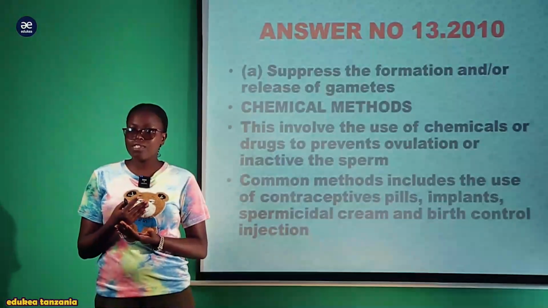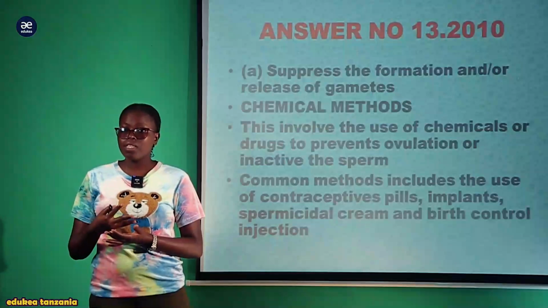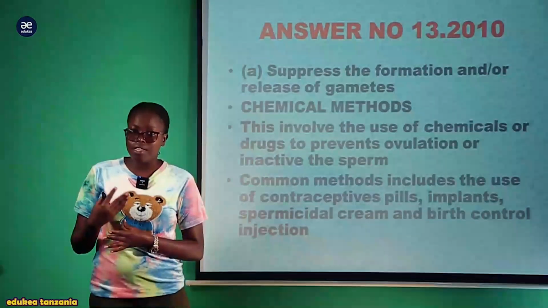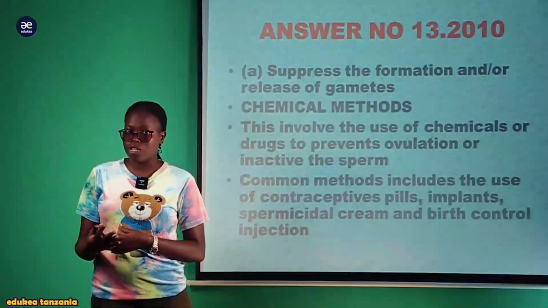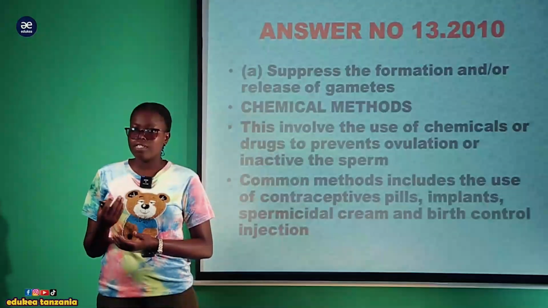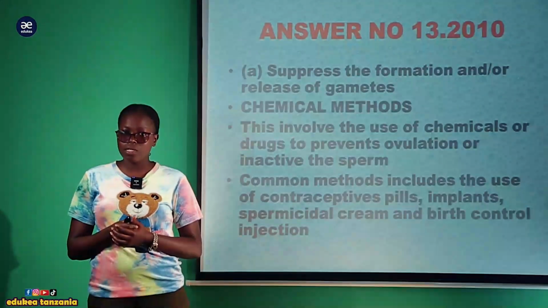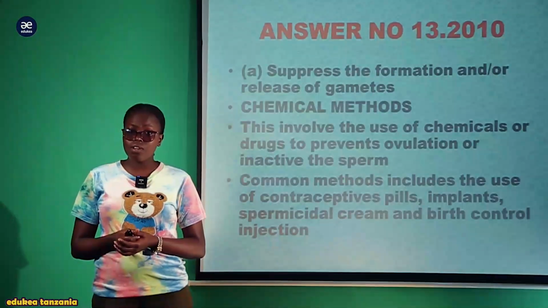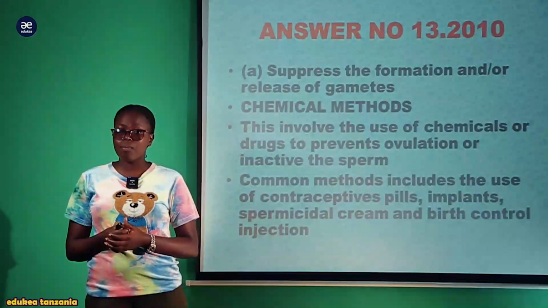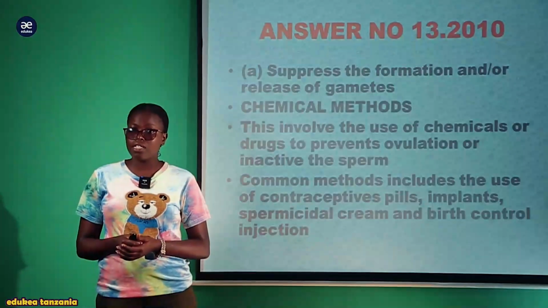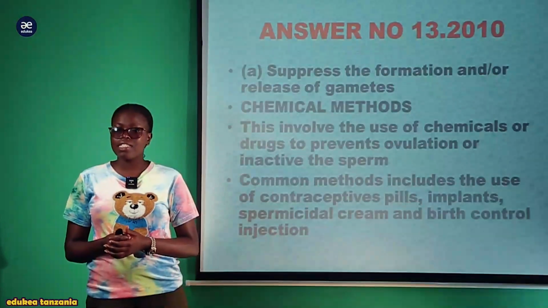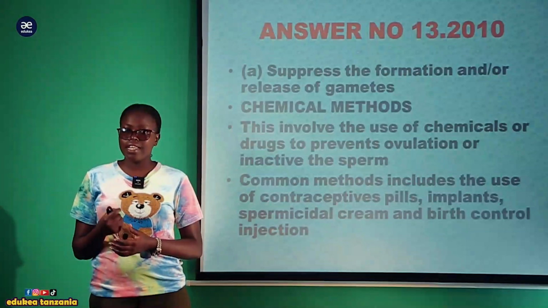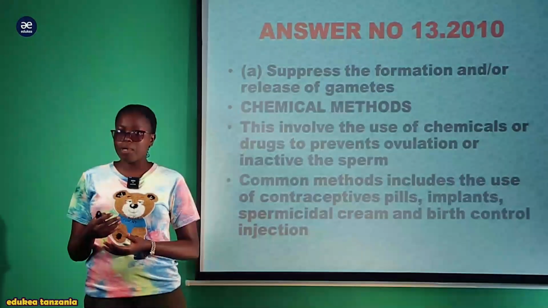So here, the question is for you to explain the method which prevents the release or formation of the matured egg, or ovulation. This is what the question is asking you to explain. There is a variety of birth control methods used to suppress the formation of the gamete, which once released might result in fertilization. The first one is the common method, known as the chemical method.